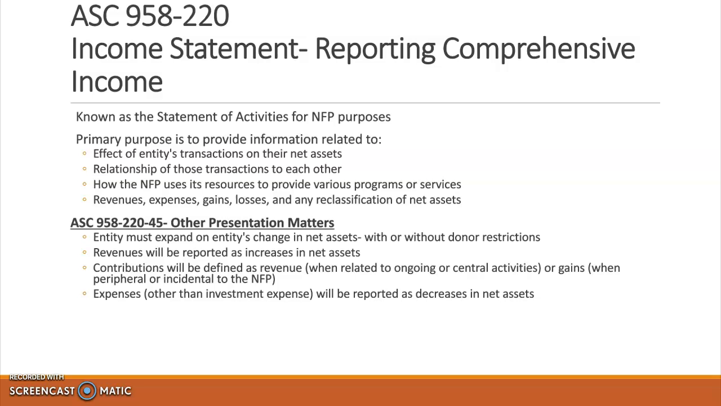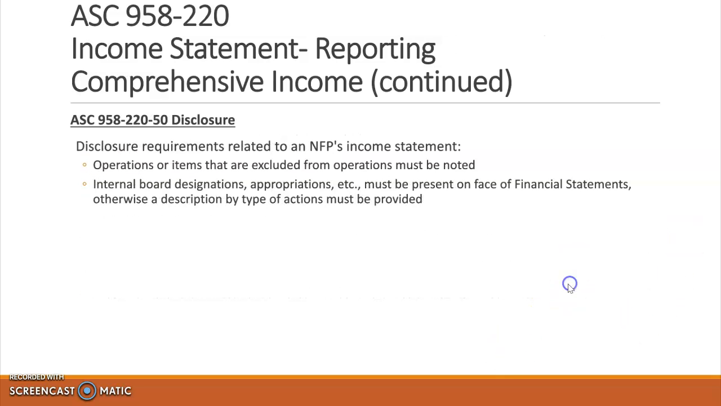ASC 958-220-45 is the subtopic on other presentation matters related to the income statement, and it states that the entity must expand on their change in net assets with and without donor restrictions, and that revenues will be reported as increases in net assets, and that contributions will be defined as revenue when contributions are related to ongoing or central activities, and contributions that are peripheral or incidental to the not-for-profit will be considered gains. Expenses will be reported as decreases in net assets, except for investment expenses, which will be netted against investment income.